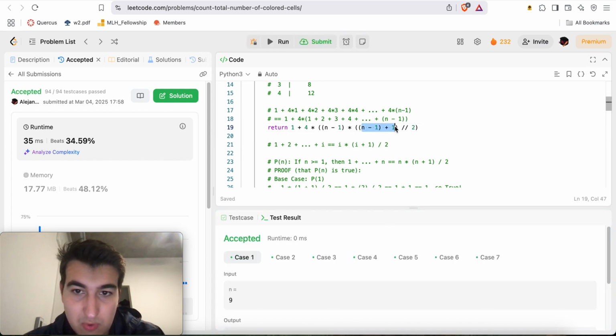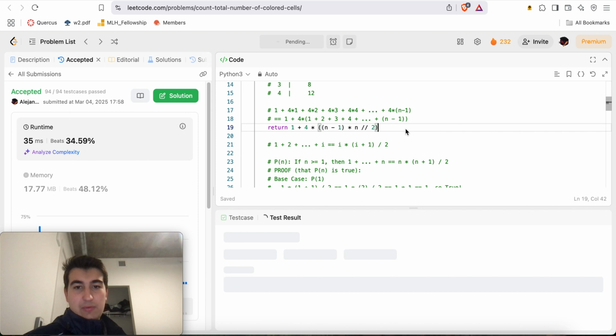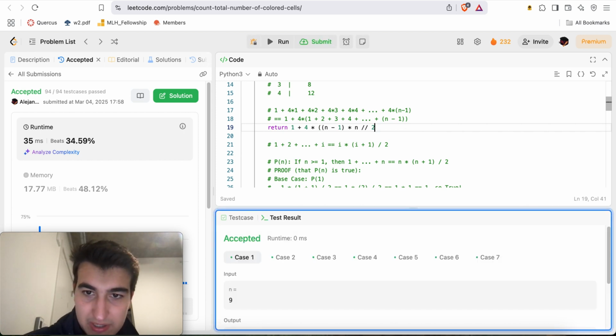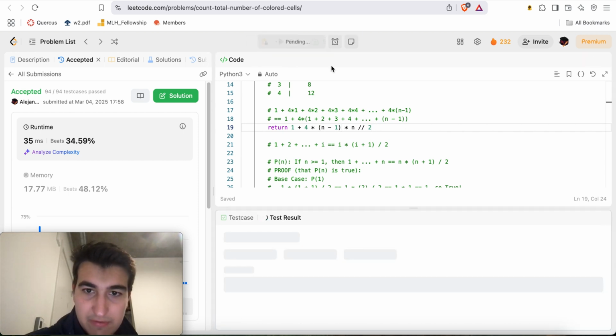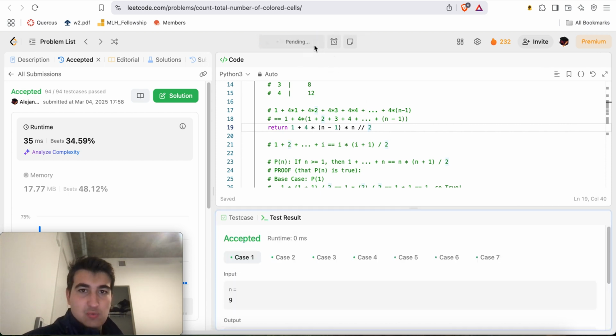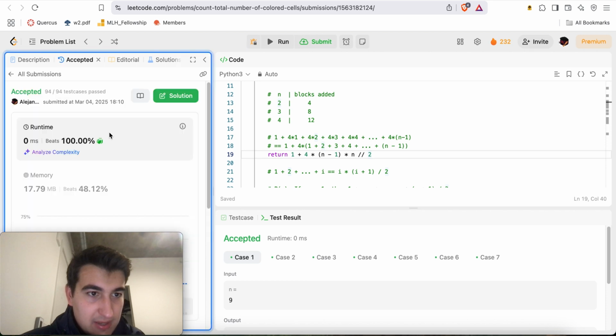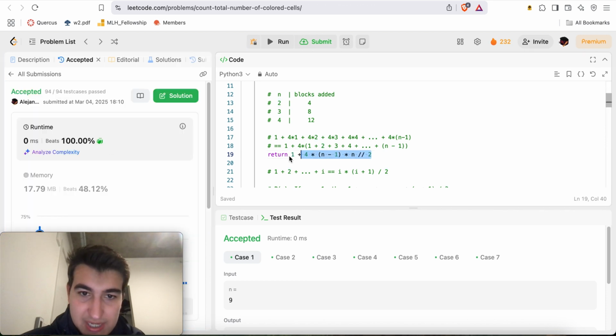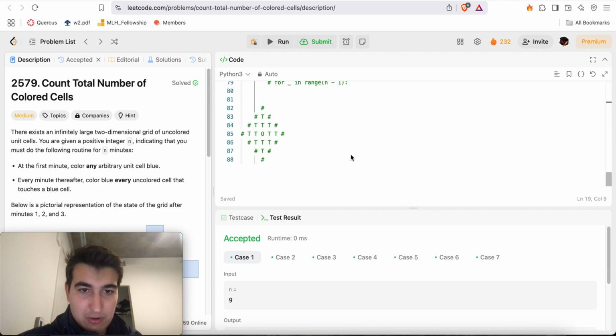Now n minus 1 plus 1 is just n, so we can just refactor this to just be n. Let's not be too silly here. And there we go. That is how we have a nice and working solution. And here I can even just get rid of a few of the parentheses. But this is why this solution now works, which is 0ms and beats 100%, which is absolutely beautiful. But yeah, this problem just turned out to be a one-liner mathematical formula.